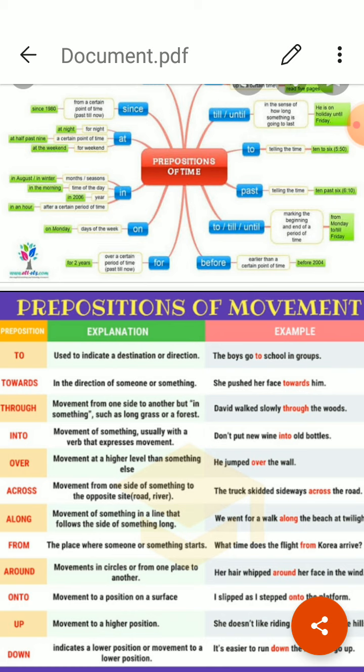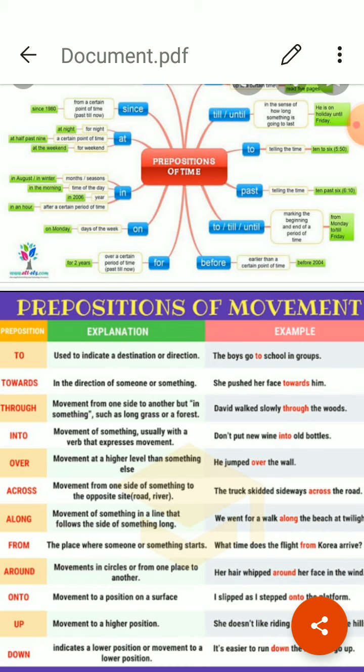To or till. To is used to show the place of destination. It is used to show the place of destination. And till is used to show the limit of time. He went to Delhi. The place of destination is Delhi. I will wait till 7 p.m. Next is between and among. Between is used for two objects and among is used for more than two objects. Distribute these sweets between you and me. And if more than two persons are there, distribute these sweets among the class, among the students of the class.